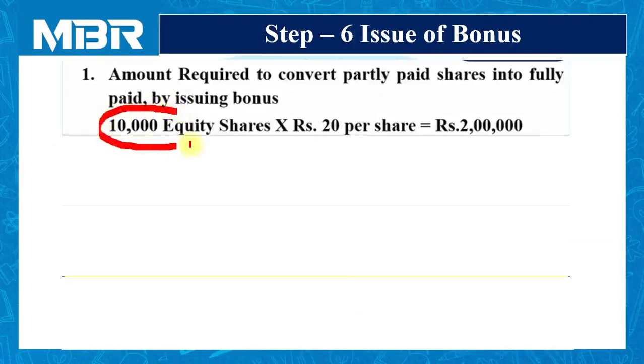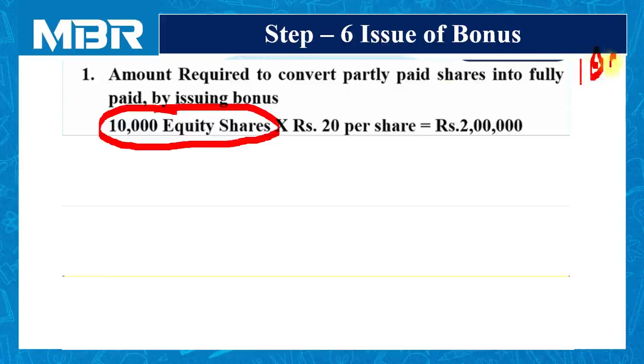Number of equity shares is 10,000. Just to recall the first part of our solution: before starting the process of redemption, we completed the calculation of the number of equity shares, 10,000. These are useful to us over here. If you do not calculate it there, it is compulsory to calculate it here, so it is advisable to calculate before the beginning of the solution. 10,000 equity shares, face value is rupees 100 and paid up amount was rupees 80.